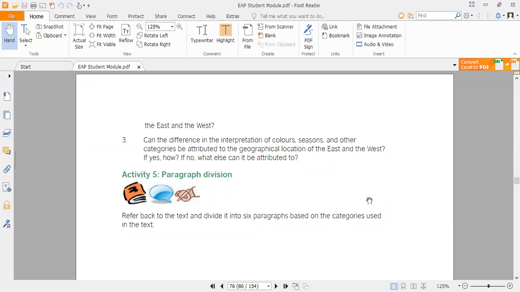So why do you think seasons have different impacts on the mood of the people? Is there any reason that seasons have different impacts on the mood of the people in the eastern and the western concept? So you have to provide the answer here, how these seasons have different impacts on the eastern and the western people, and what type of different impacts these seasons have on the mood of the